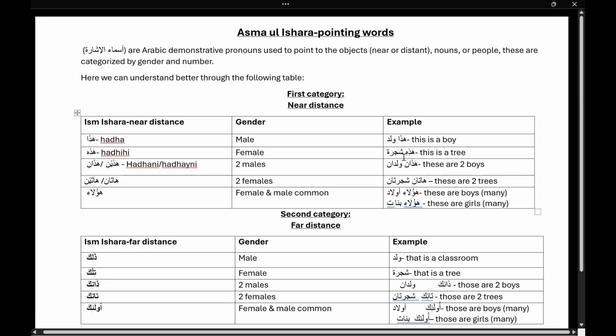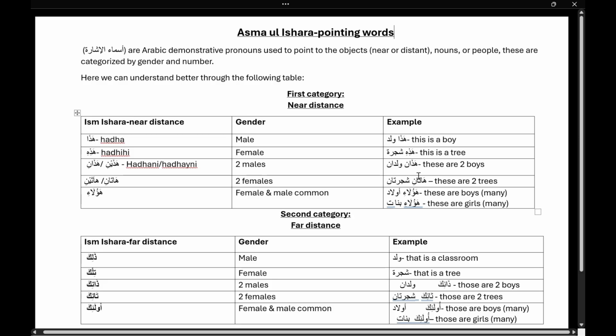Now we will see the female example. This is known as hazihi. Female examples, as I have told you, are sometimes understood by the background or by the meaning, but this is very obvious with ta marbuta, so we will use it as it is. Hazihi shajara and hazihi bint, and the other example, hazihi madrasa, because in all these examples ta marbuta is present, or maybe by the meaning that is female, which is bint.